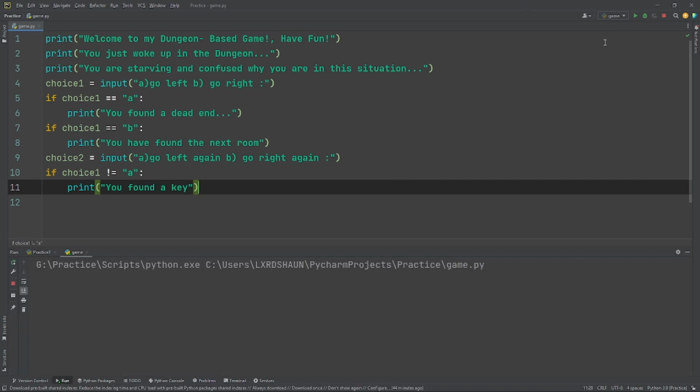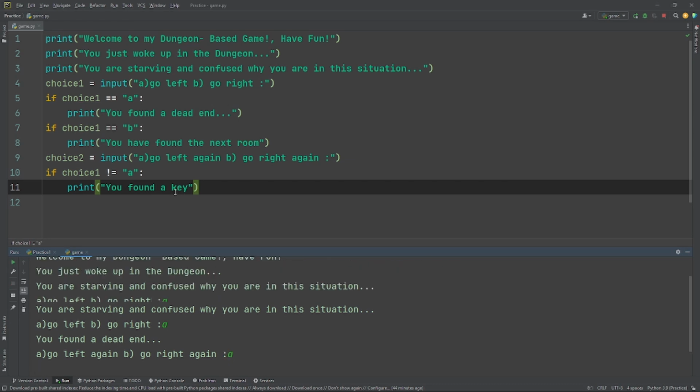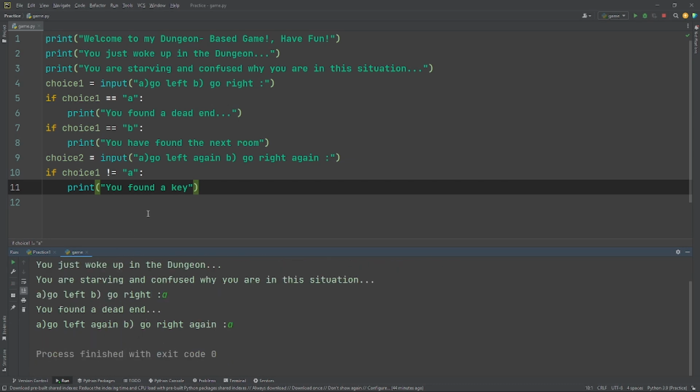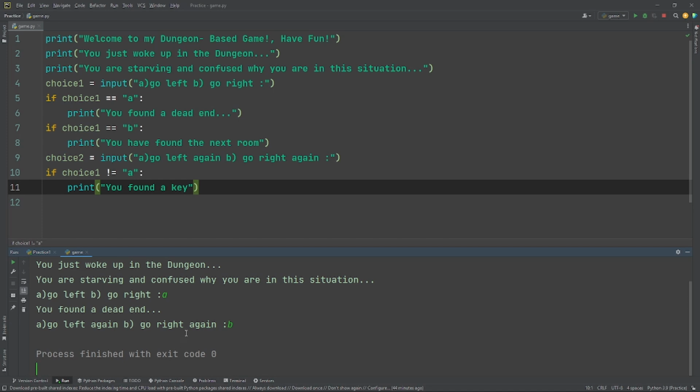So if we print that, because if I put A, that's for the first one. Put A again, there's nothing, because it's not allocated to anything. Whereas if we miss that first question, if we put B, it prints out. It should have printed out you found the key.